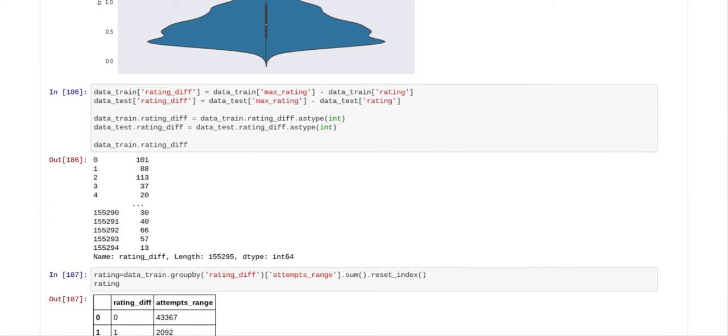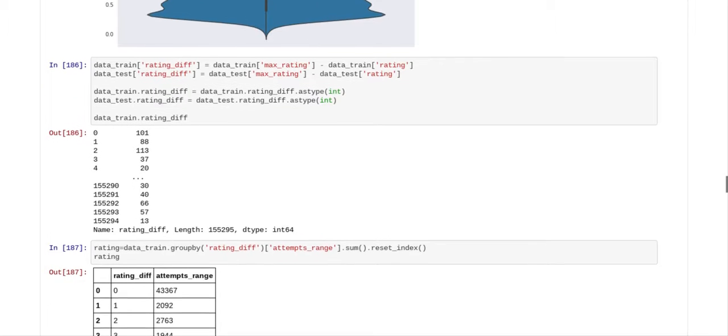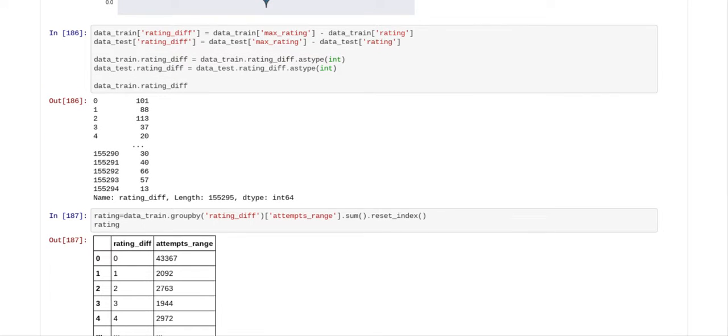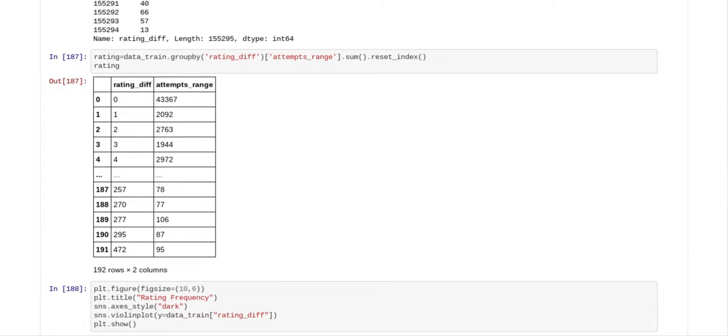And then what we did was we created an extra column called rating diff equals trained data max rating minus trained data rating, because what we were looking for was the difference. And then after we did that, we made it an integer and we printed it off, and you can see the difference between the max rating and the rating. We did a group by, and you can see that after we plotted the difference, there were 192 choices.